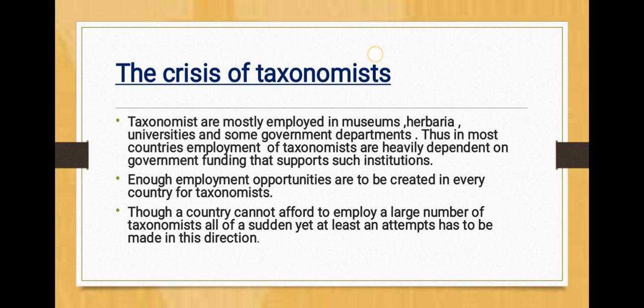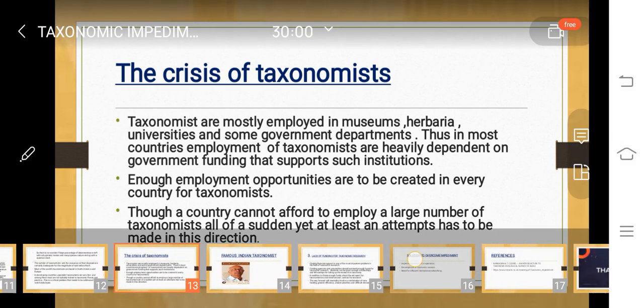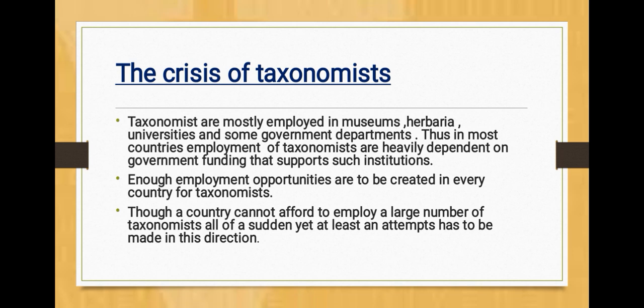The crisis of taxonomists. Taxonomists are mostly employed in museums, herbaria, universities, and some government departments. Thus, in most countries, employment of taxonomists is heavily dependent on government funding that supports such institutions. Enough employment opportunities are to be created in every country for taxonomists. Though a country cannot afford to employ a large number of taxonomists all of a sudden, at least an attempt has to be made in this direction.